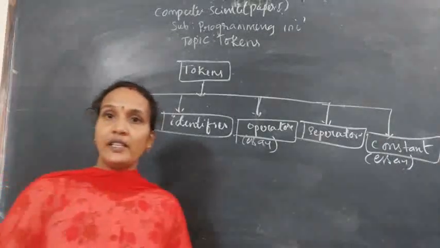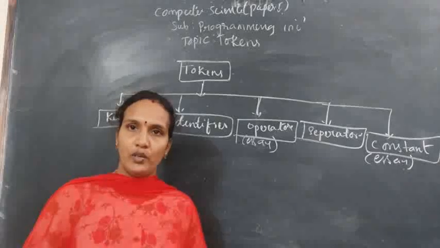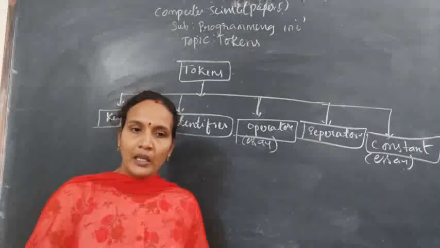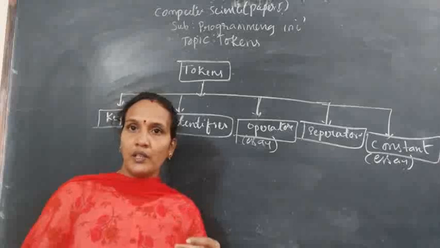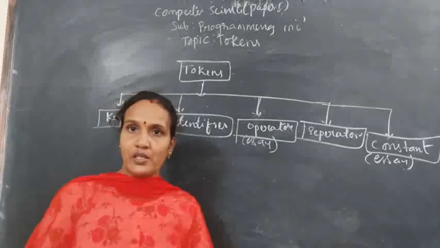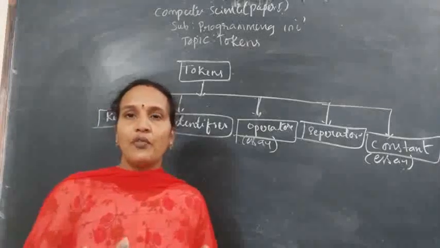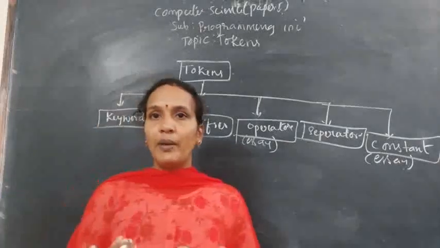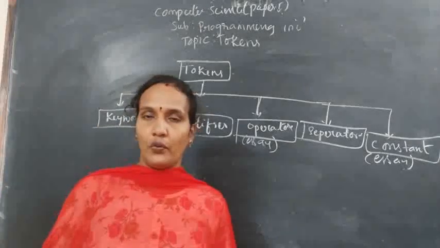Now, keywords. See, I have already explained that keywords are predefined words. When you load any software, in order to help the user, the software will provide some words and some functions to the user. Those functions and words you get by default with that software.